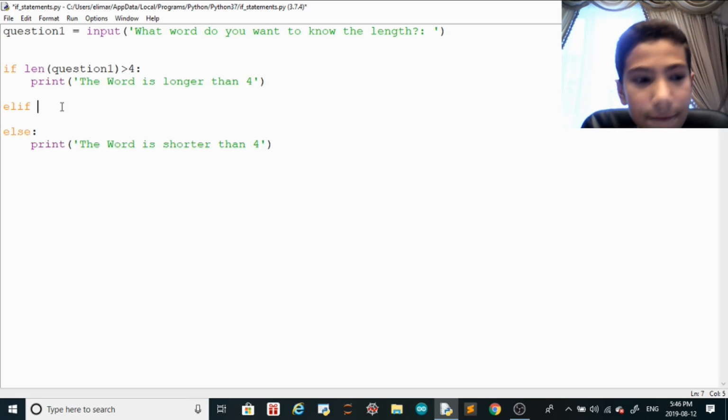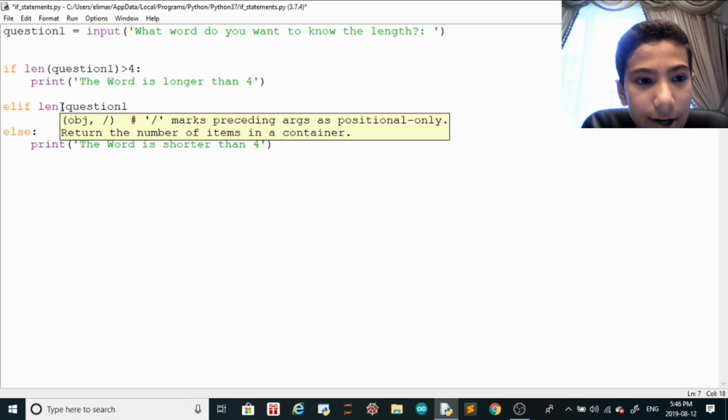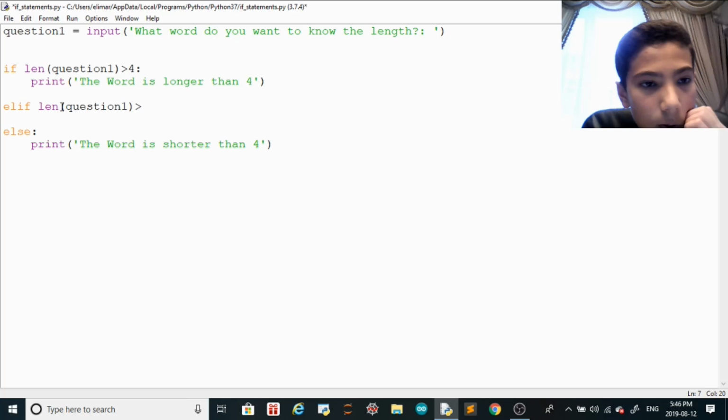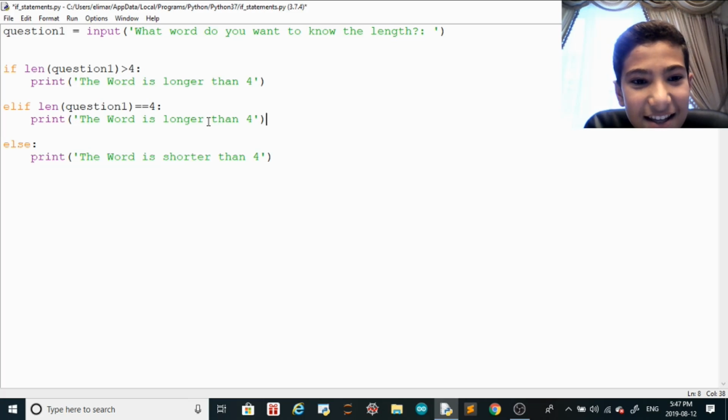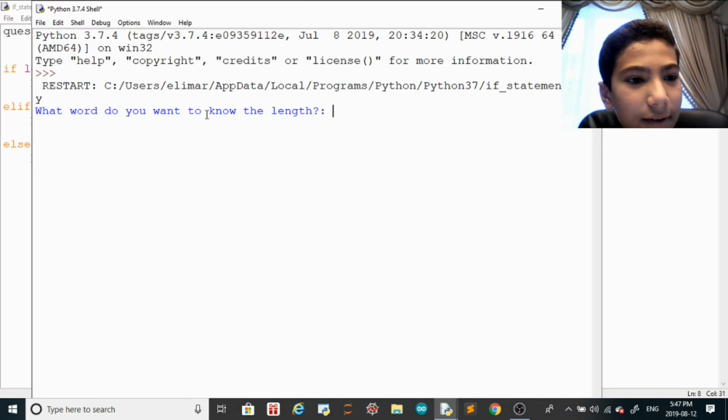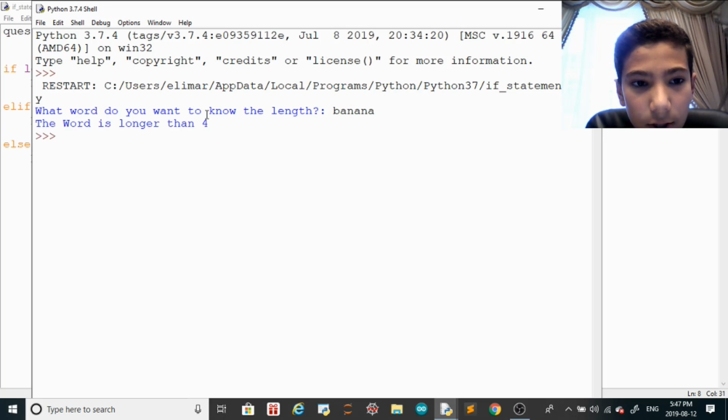So elif length of question 1 is equal, sorry guys, I forgot what we're doing, to 4, print the word is equal to 4. What word do you want to know the length? Banana. The word is longer than 4.